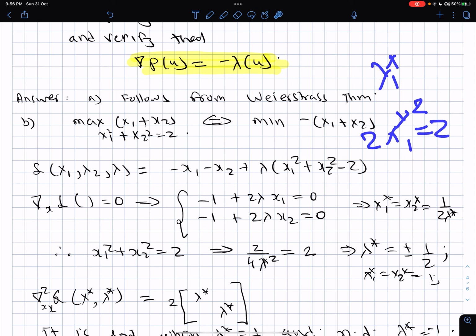So x1 star square becomes equal to 1. So x1 star becomes equal to either plus 1 or minus 1. So you should take plus 1 obviously, because then the minimization will become minus 2. If you take minus 1, then it will become the other way around. It will create the maximization of this side, which is plus 2. So therefore it is clear that you should take x1 star equal to x2 star equal to 1.